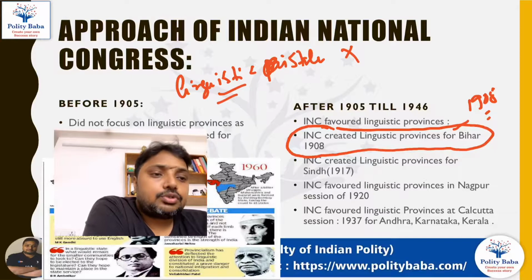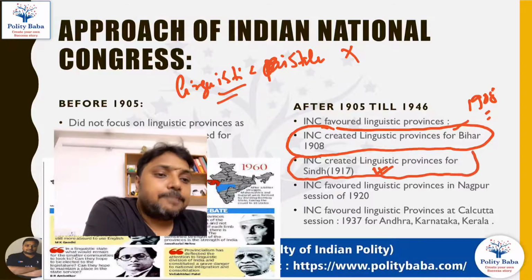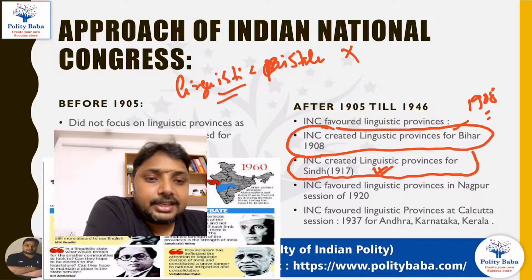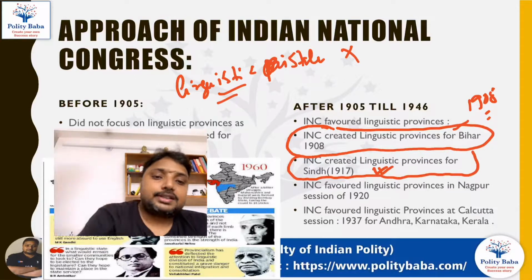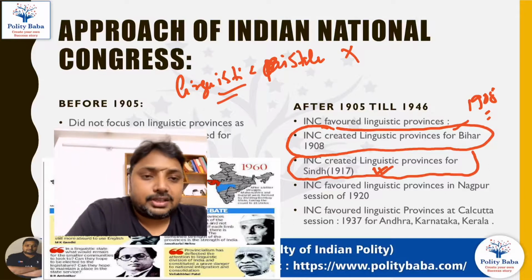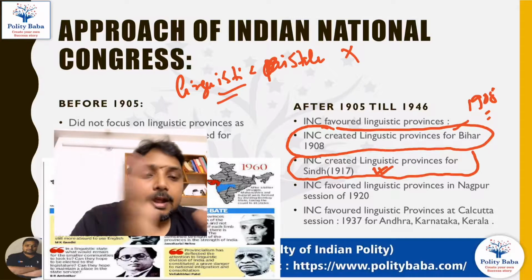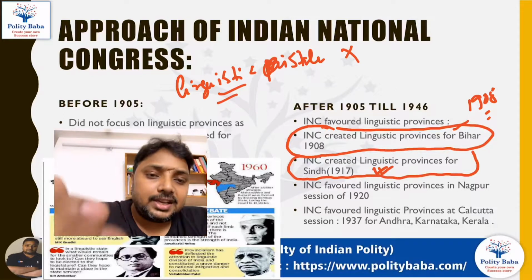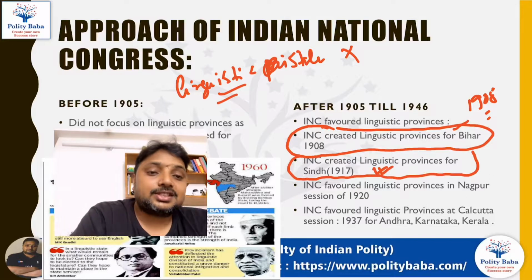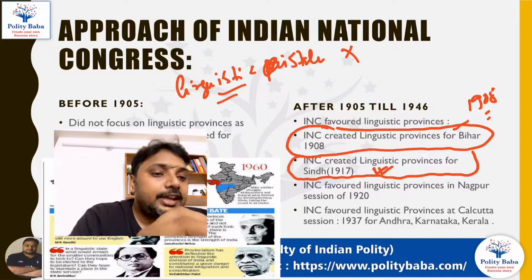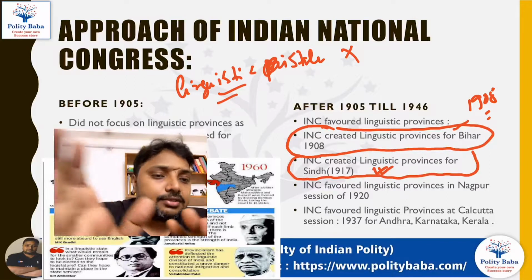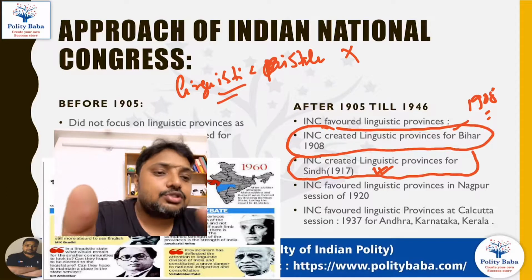Then Congress also favored the creation of a separate linguistic province office for Sindh in 1917. So Congress formed its second linguistic office. It means now the Congress is supposed to have a great network in the country, with its own subsidiaries and branches in the entire country. Now the Congress is opening its branches in different provinces on the basis of the language, so that in every linguistic province there is the visibility and presence of the Congress.